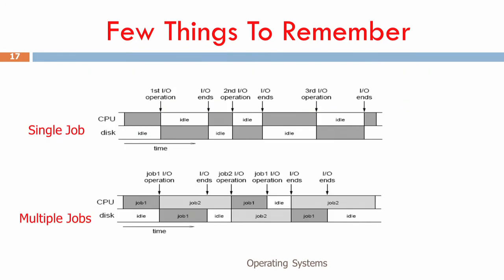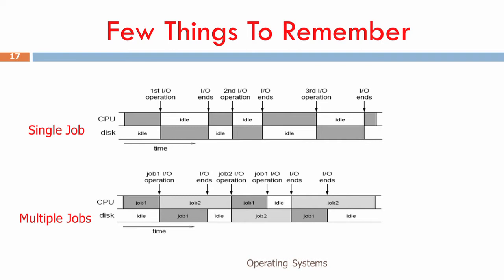So, let us look at the different scheduling algorithms very quickly. Now, this is a notion of a single job. We have explained this in the previous module, I will just explain it for the sake of revision. A single job basically executes on the CPU, and it also executes on the disk. Sometimes it is on the CPU, sometimes it is on the disk. Whenever it is on the CPU, the disk is idle, and whenever it is on the disk, the CPU is idle.